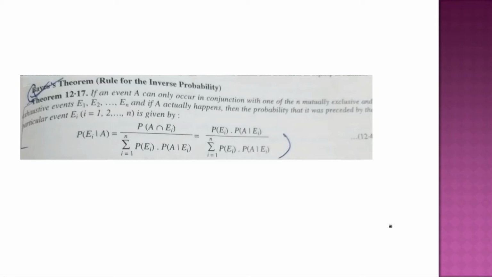Simplifying that, P(Ei) into P(A|Ei) over the summation of P(Ei) into P(A|Ei).